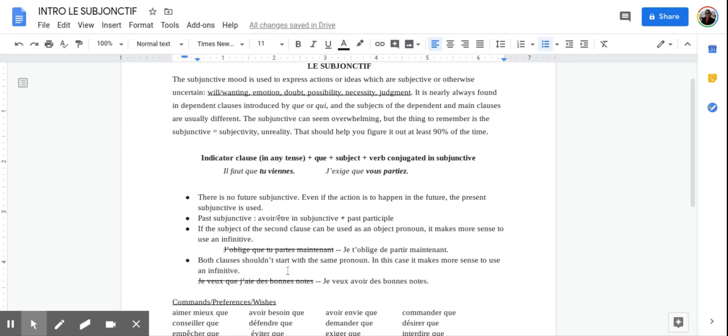Now the second thing is both clauses shouldn't start with the same pronoun. And again, just because it makes more sense to use an infinitive. So you wouldn't say, I want that I have good grades. You would just say, I want to have good grades.